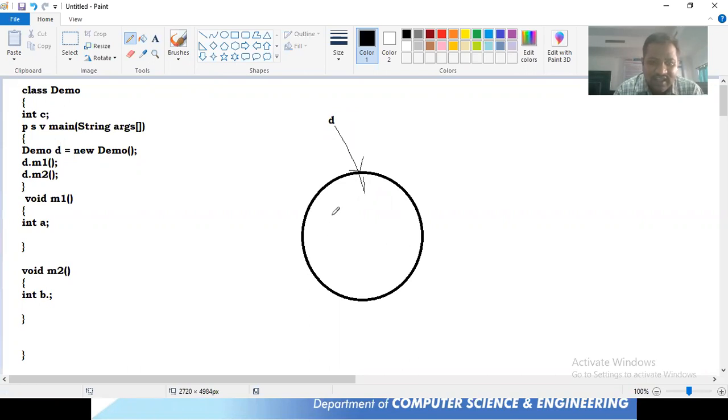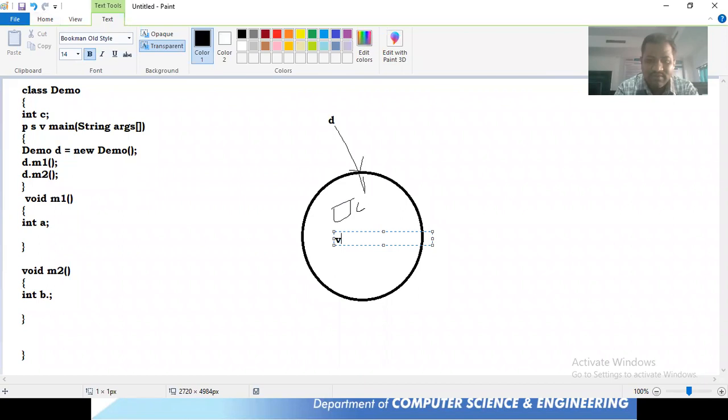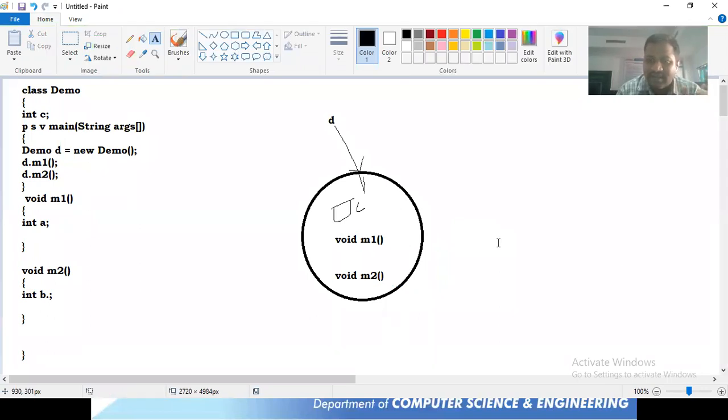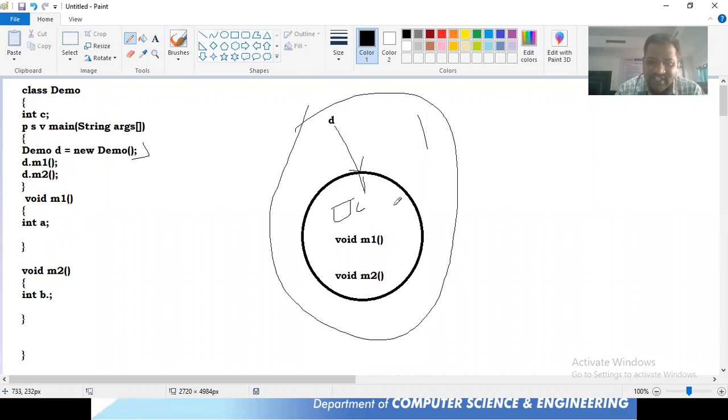Inside this Demo class, first, memory is going to be allocated for a variable called c, and then two methods are there, and for those two methods the memory will be there. Void M1, and the code of those methods is going to be stored, but memory is not allocated for the variables a and b. Just the methods will be there, right? So whenever we created this object, this was the status. It contains the variable as well as the methods, M1 method and then M2 method, right?